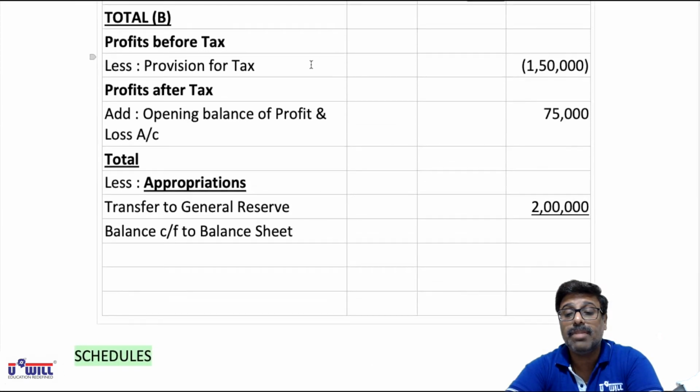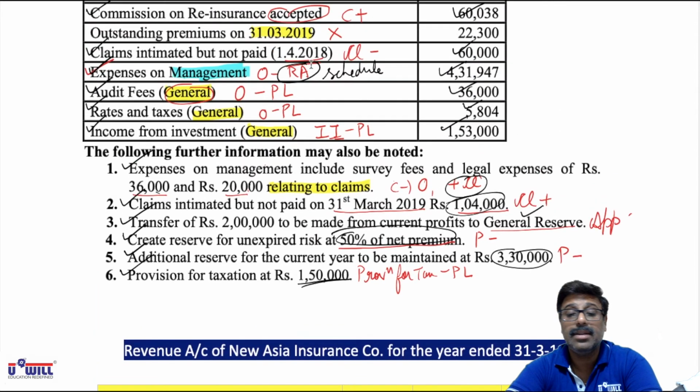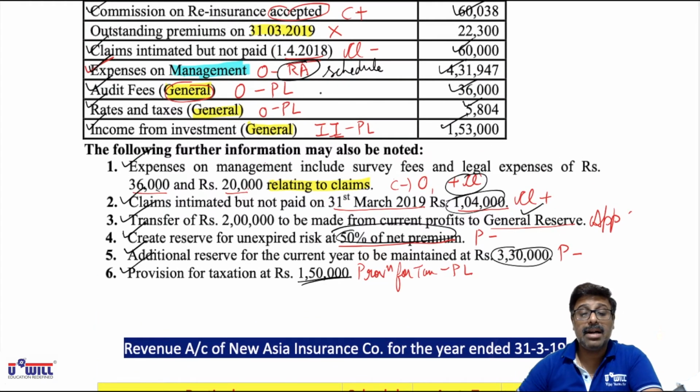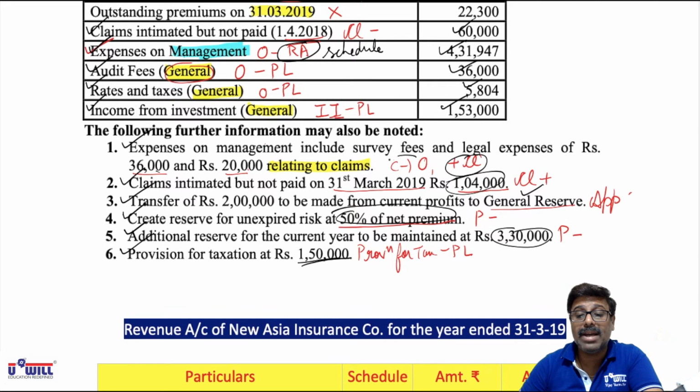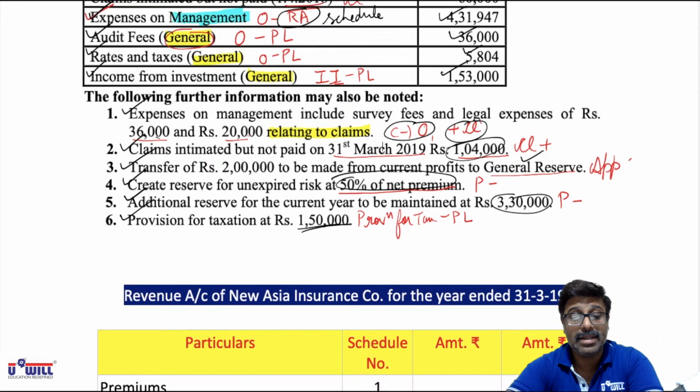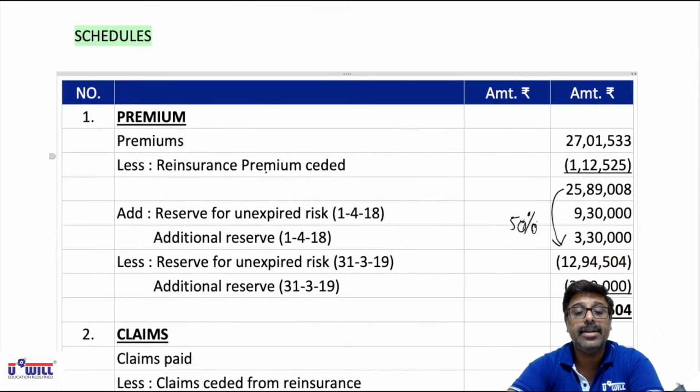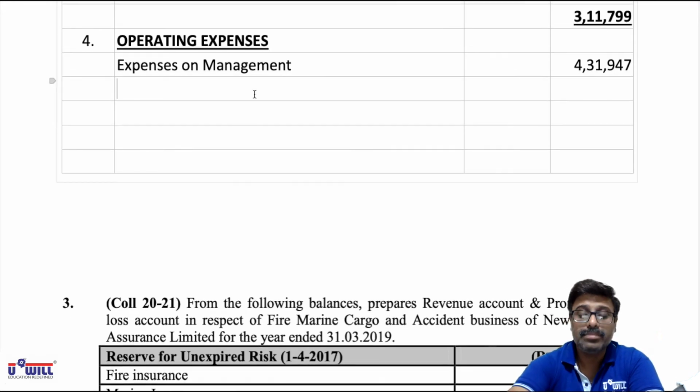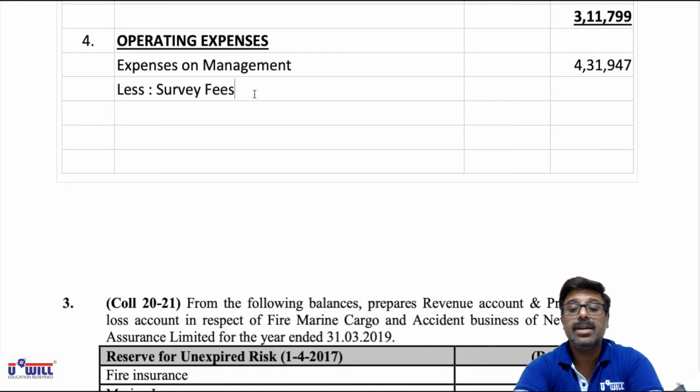Then after expenses on management 431947, what next item is marked as O? Adjustment 1 we have marked O minus. This survey fees 36,000 and 20,000 of legal expenses we have to minus, as that was wrongly included here. So less survey fees 36,000 in bracket, and legal fees 20,000.